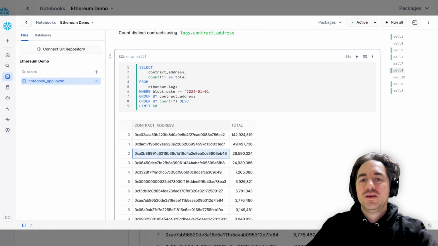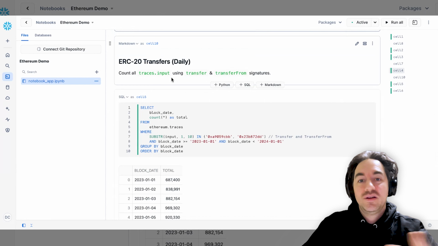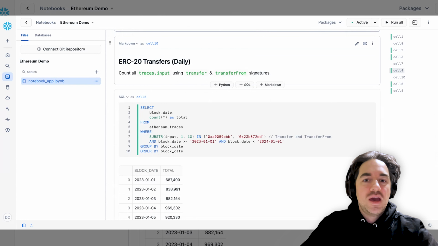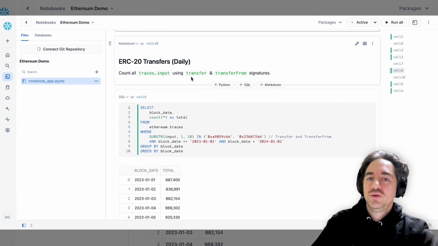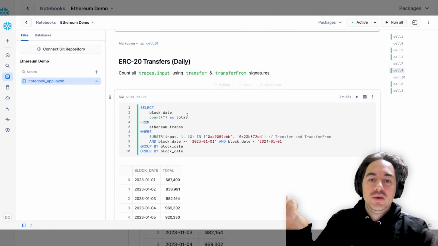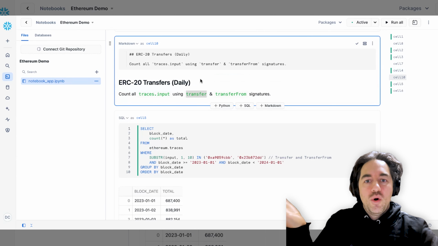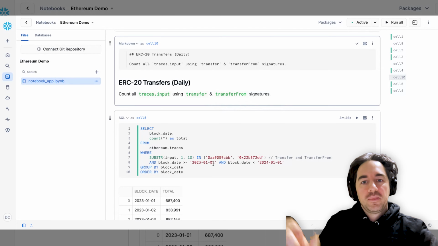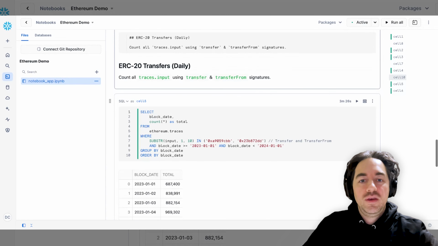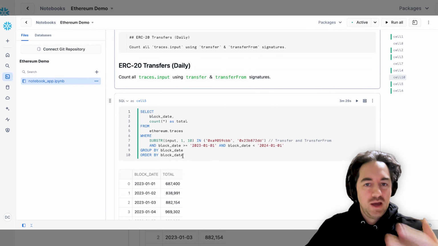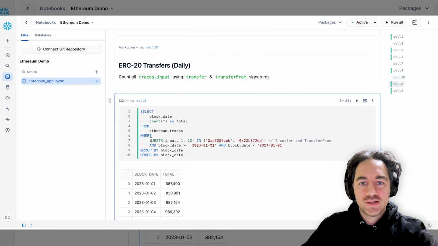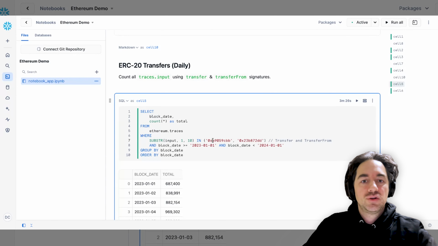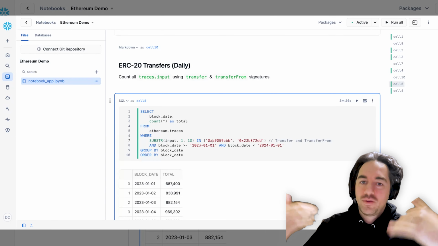And finally, we have, let's say, doing an ERC20 token transfer, summed up by the daily aggregation. So what we're trying to do is see from the traces, only find me the signatures that match transfer and transferFrom, and count the events per day. So now we're just doing a substring from the input of the traces, and we're matching the signatures of transfer and transferFrom, grouping by date.